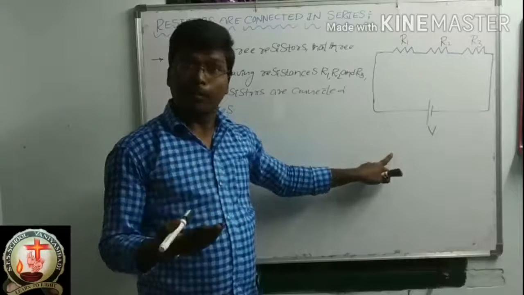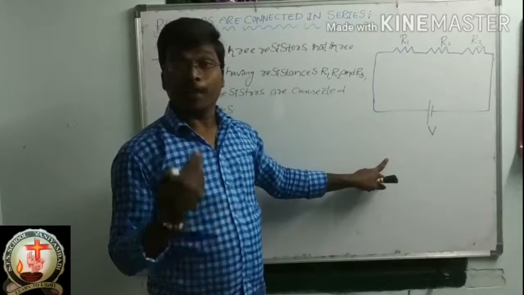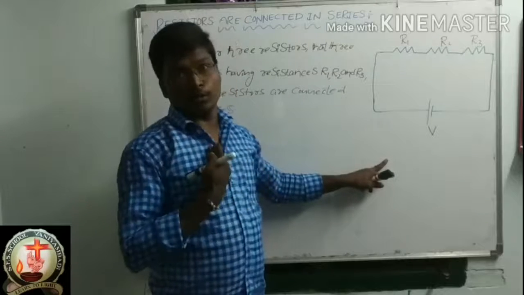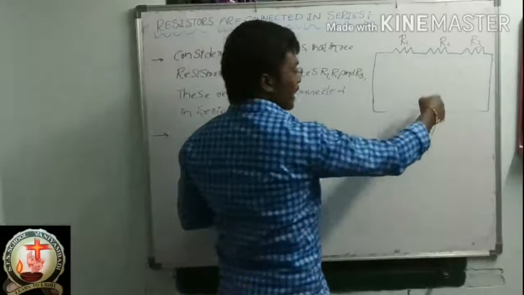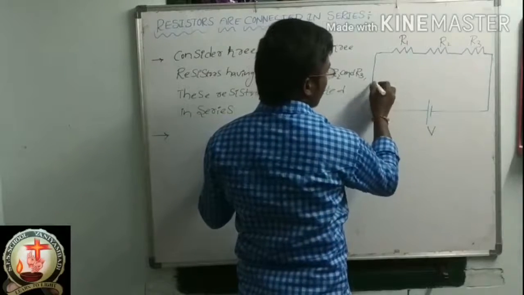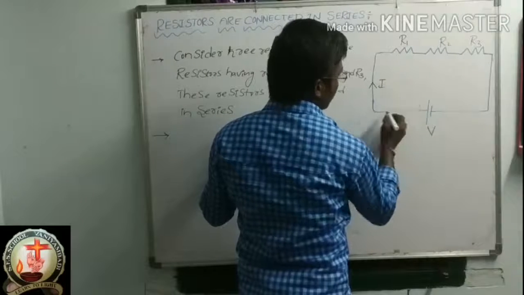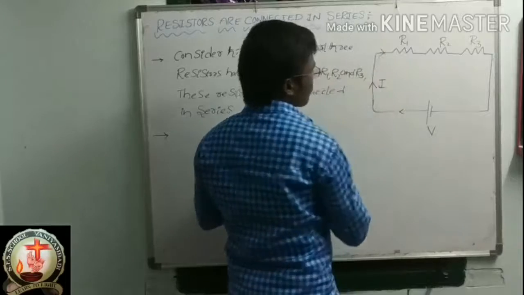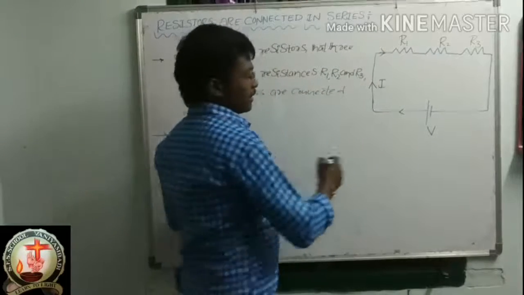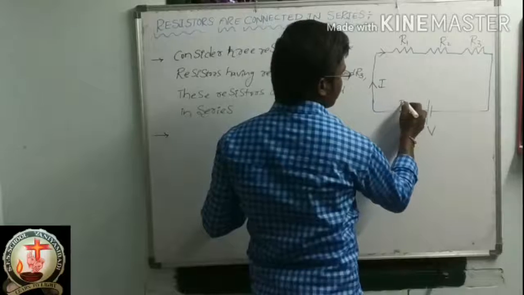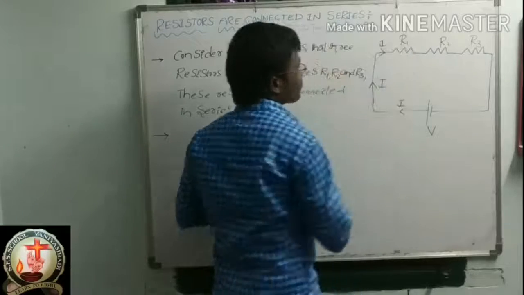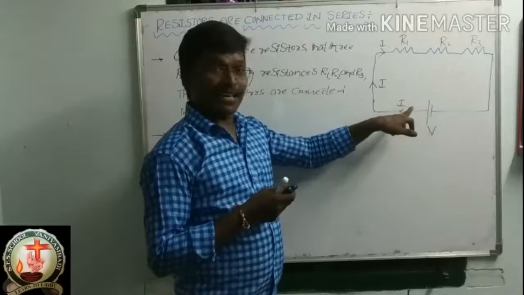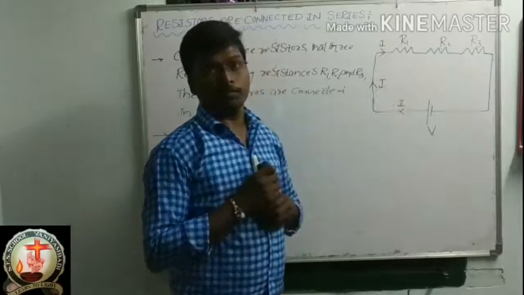What is the main aim of this battery? It will supply current through the circuit. Whenever you connect the battery here, it will supply some current. This battery will supply some current I through this electrical circuit.